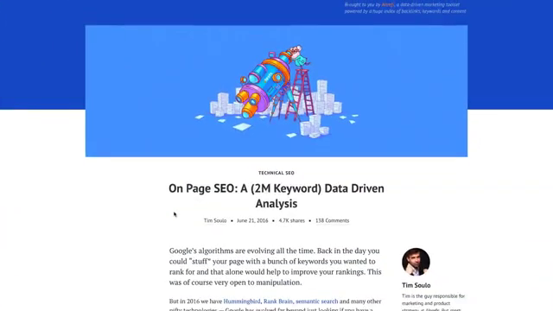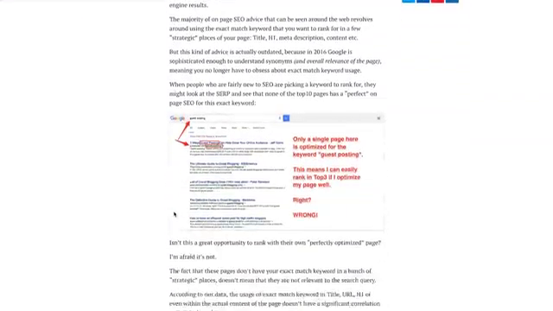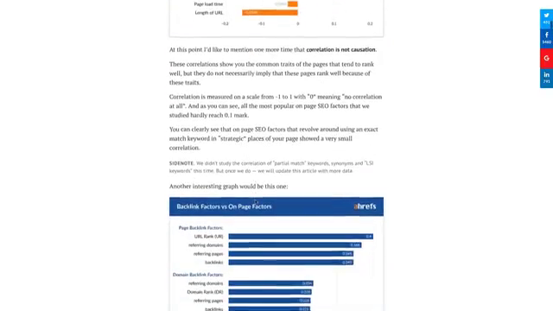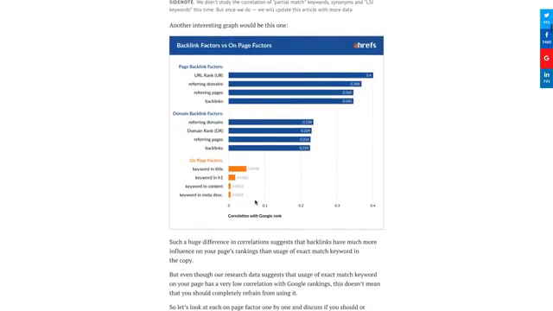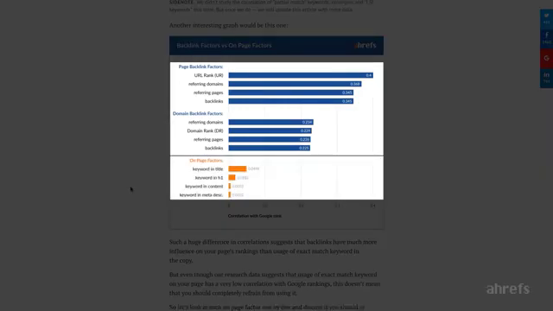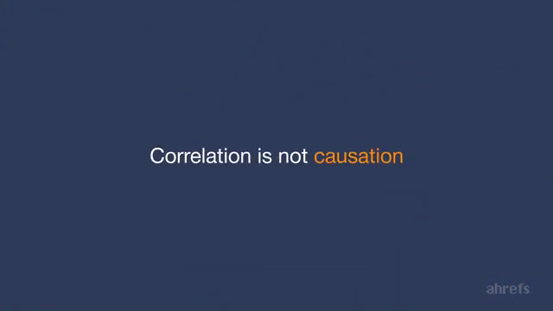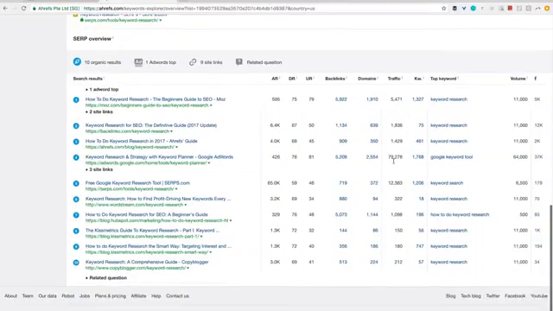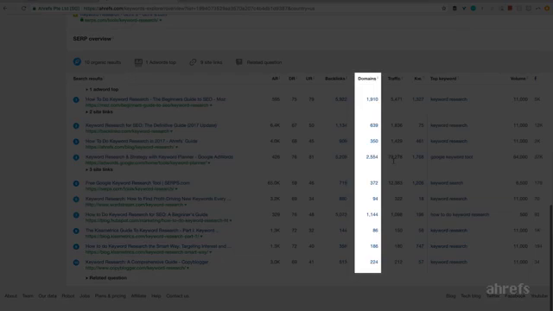We did a cool research last year across 2 million random search queries. We wanted to study the correlation of different ranking factors with the position of a page in Google. And out of all ranking factors that we have studied, backlink factors had the strongest correlation with Google ranking. Correlation is not causation, of course, but any SEO professional knows that links are uber important for SEO. If the search results for your desired keyword have links from hundreds of websites, there's a very slim chance that you'll be able to outrank them unless you get the same number of links to your own page.